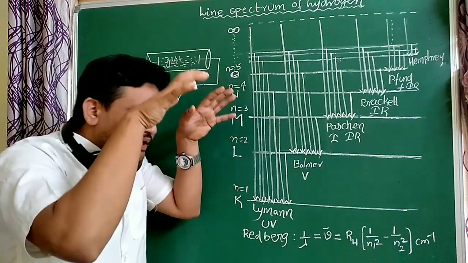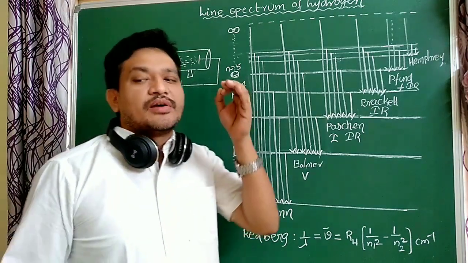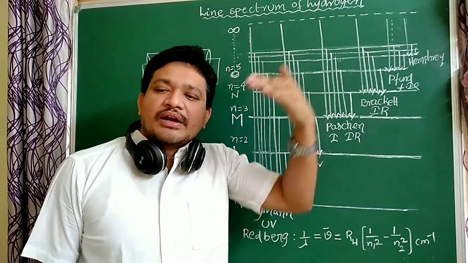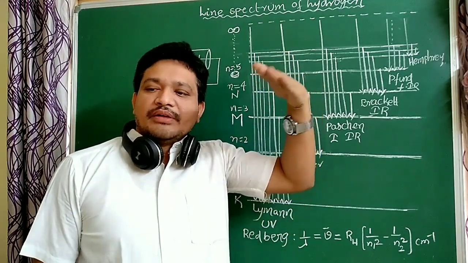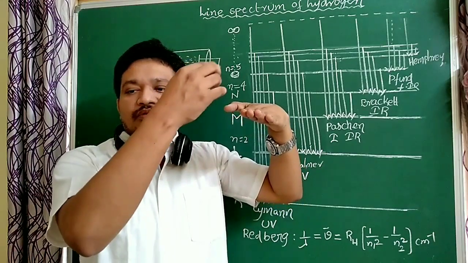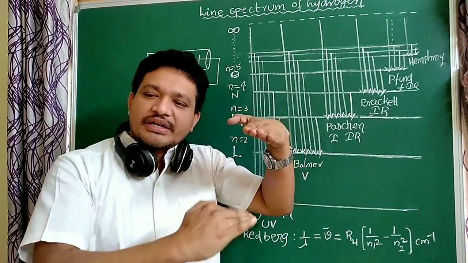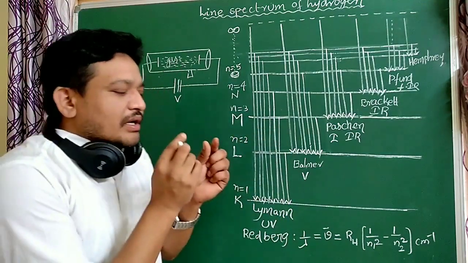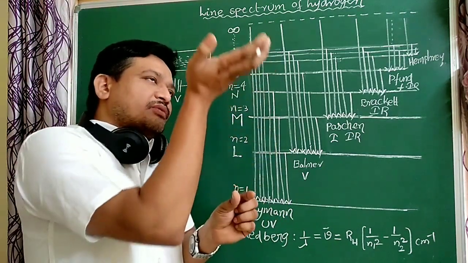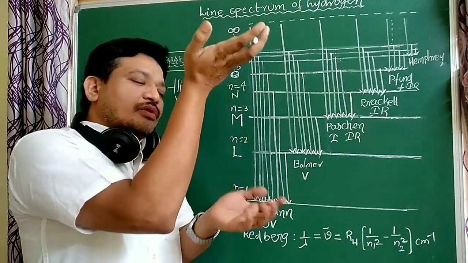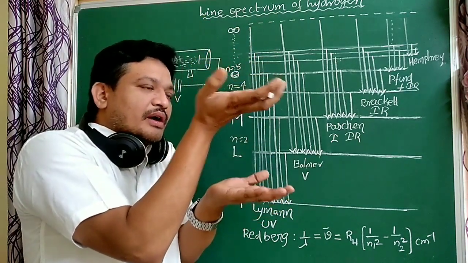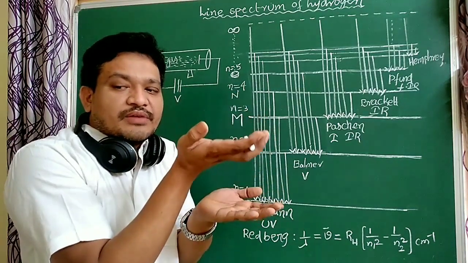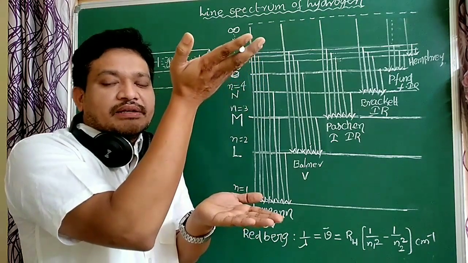Within 10 power minus 8 seconds, the electron comes back, either directly or through different paths, to the ground state or to other states. Which higher state the electron goes to depends on the absorbed energy. Very little energy absorbed takes it to some levels, very much energy absorbed takes it to very high energy levels.